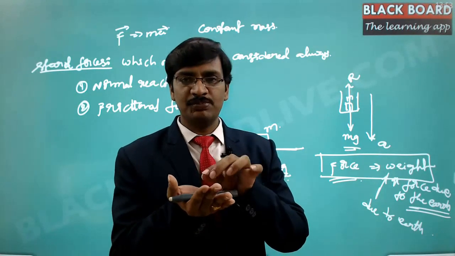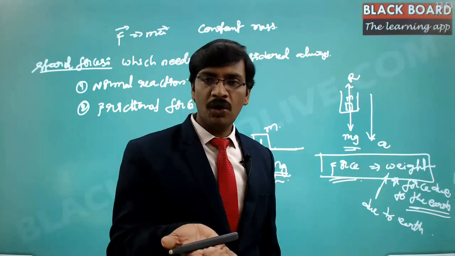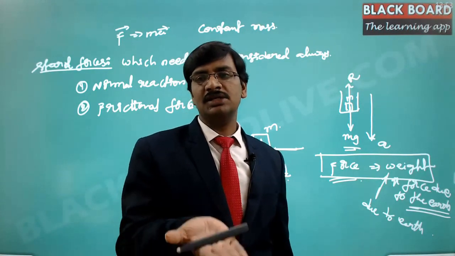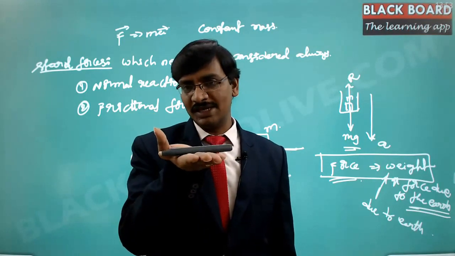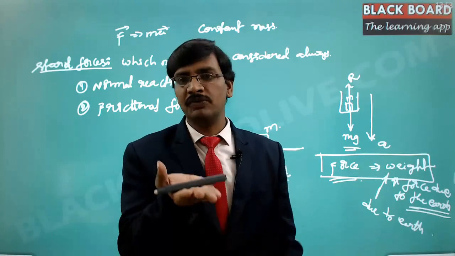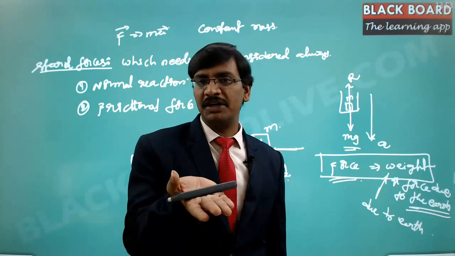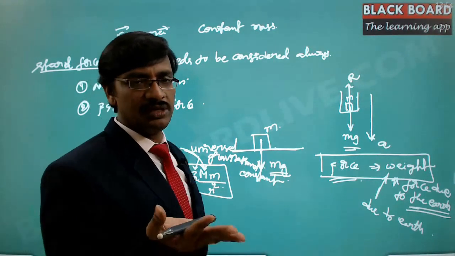If the weight of this pen is more, then my hand will go down like this. If I apply more force than this weight, then it will try to move upwards. So if both are equal, it will stay as it is. If the weight of the pen is more, it will go down. If I apply a force greater than the weight, it will go upwards. So it depends upon the weight.